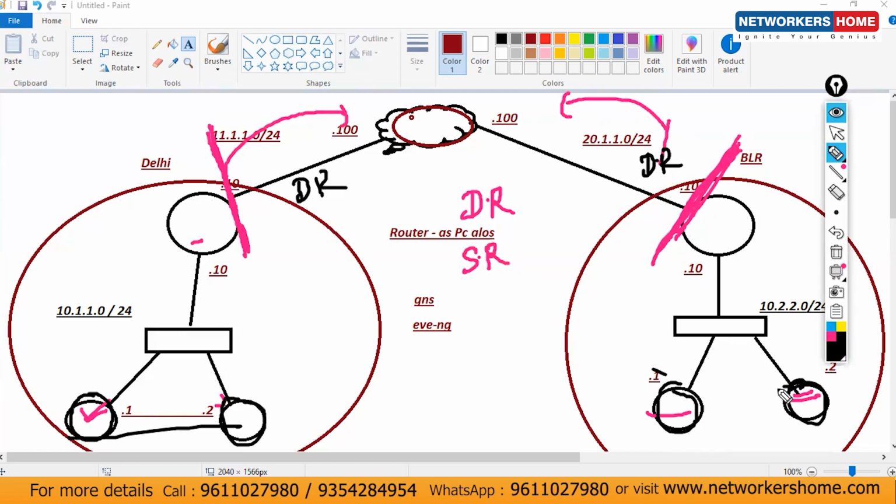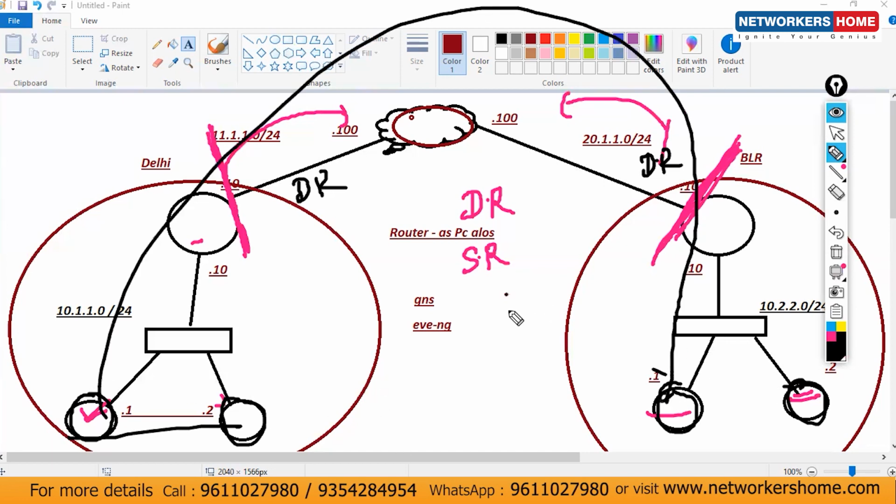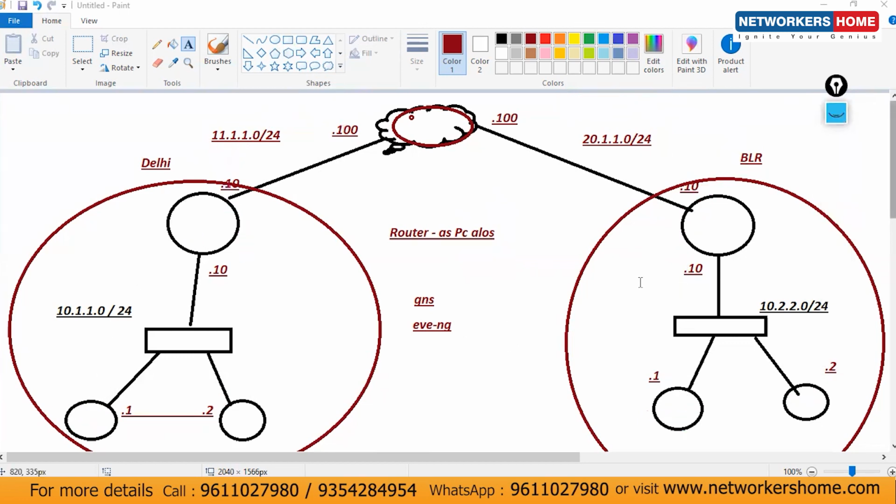So this is your task for the day, because tomorrow on the same topology I'll go with the ACL. Today you have to make sure of the reachability with ping. First go with ping, because telnet and SSH we will discuss tomorrow. First we will discuss how to configure telnet, and I'll explain it now.